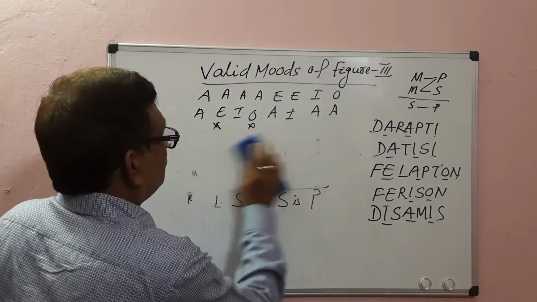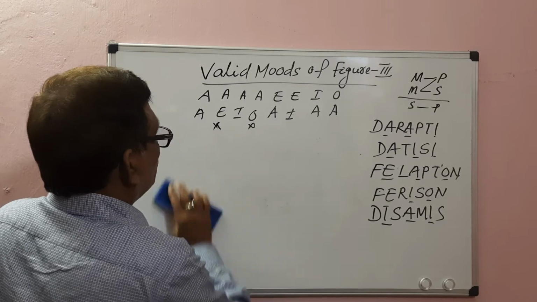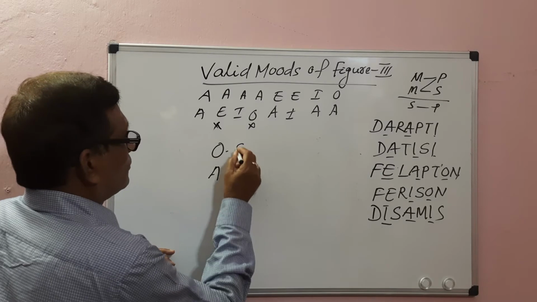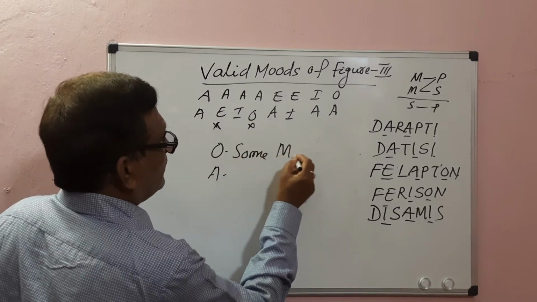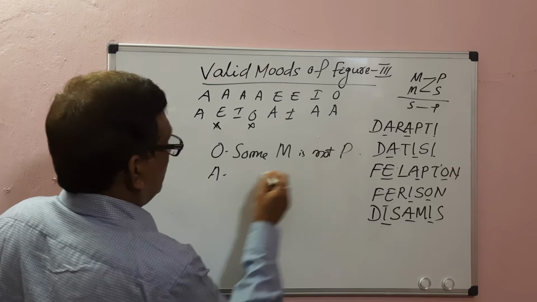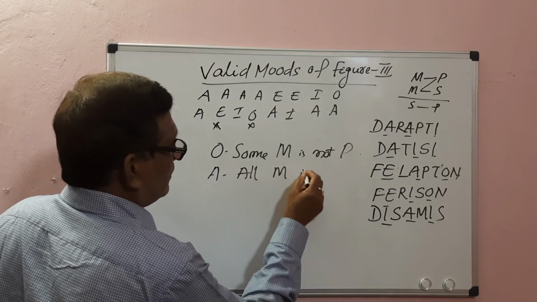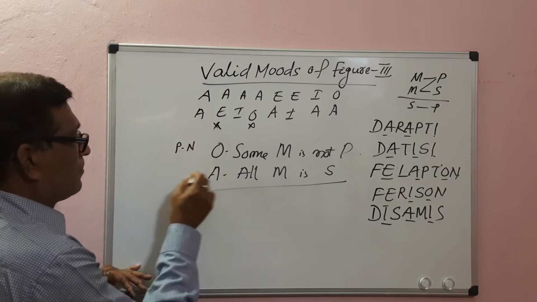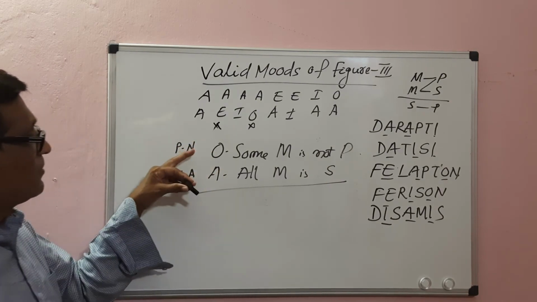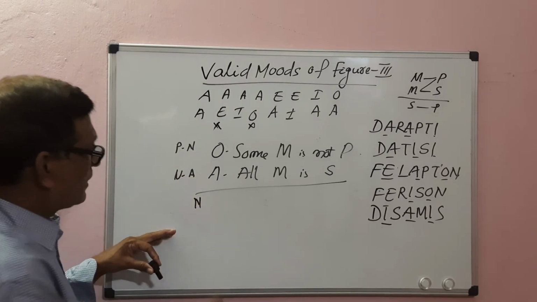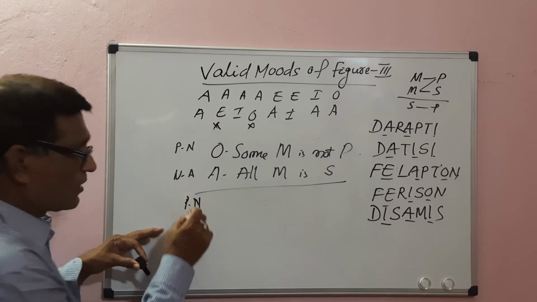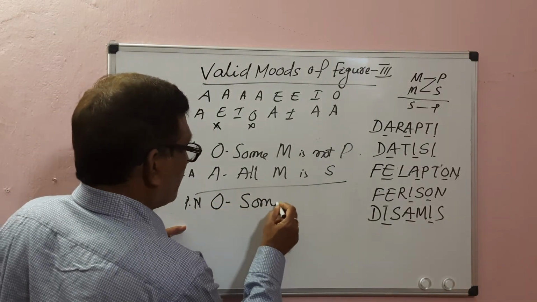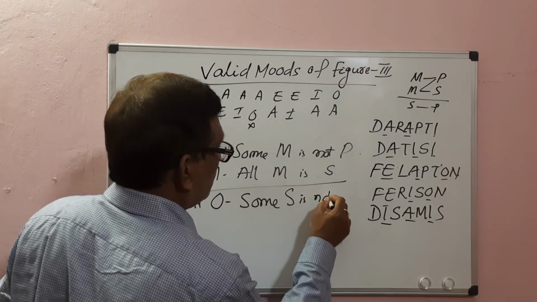Then OA. Some M is not P, all M is S. The major premise is particular negative, the minor is universal affirmative. One premise is negative, so the conclusion must be negative. One premise is particular, so the conclusion must be particular. Particular negative means O proposition: Some S is not P.